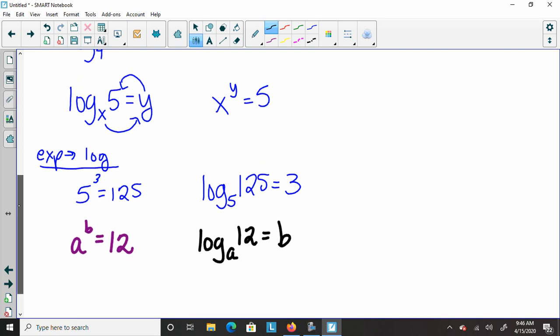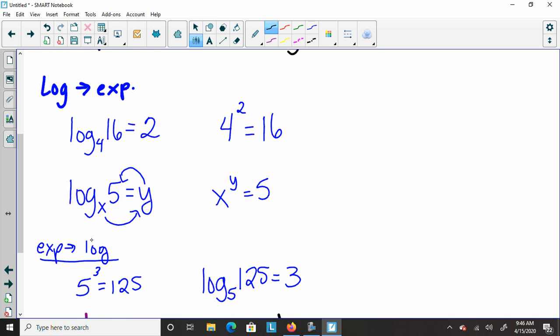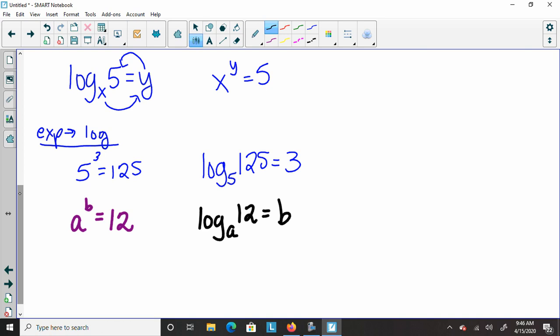So that's switching from exponential to log and log to exponential. And the last thing from this lesson is we're going to evaluate some logs. When we evaluate logs, all we're doing is we want to find the power.